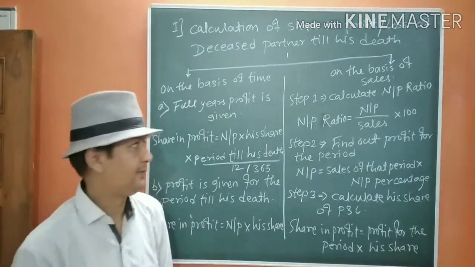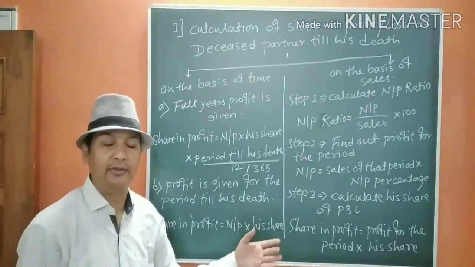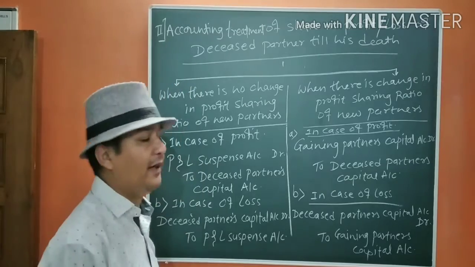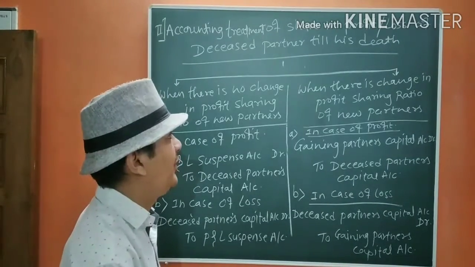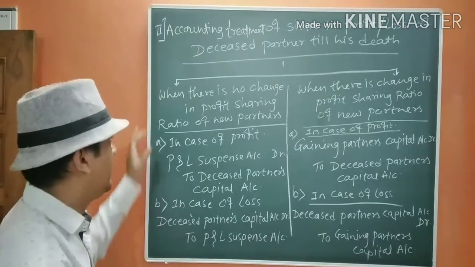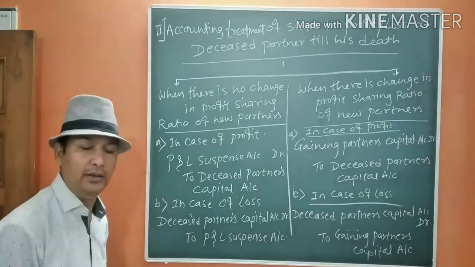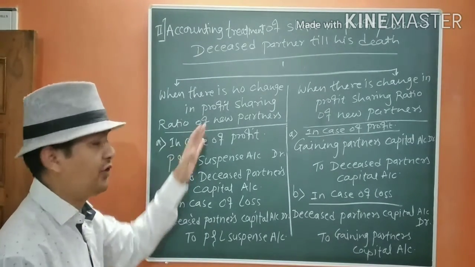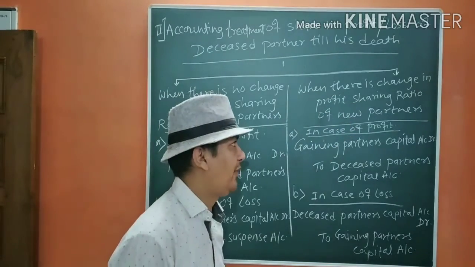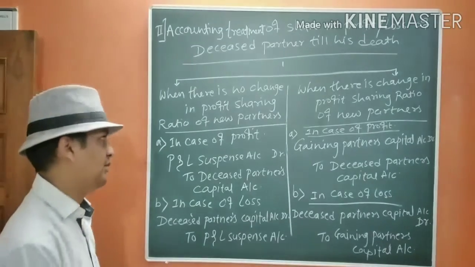Now after calculating this, we are going to have the treatment. The accounting treatment of sharing profit or loss of the deceased partner till his death. There are two cases again: when there is no change in the profit sharing ratio of the remaining partners, that is, new partners, and when there is a change in the profit sharing ratio of the new partners, that is, the continuing partners.